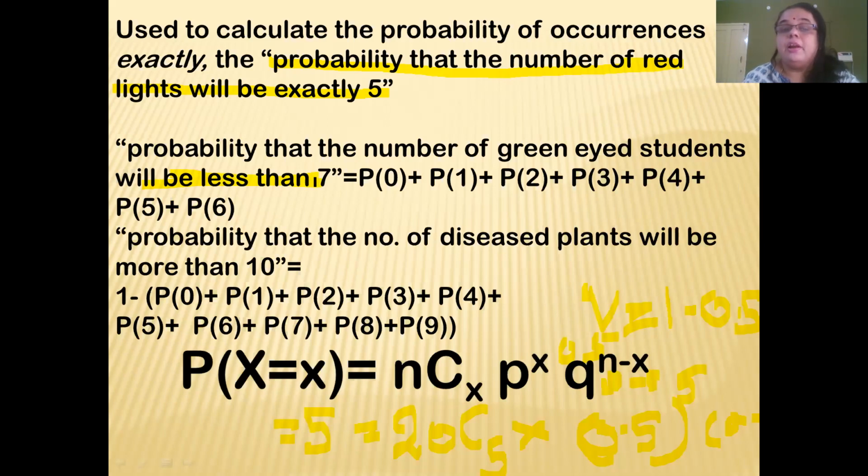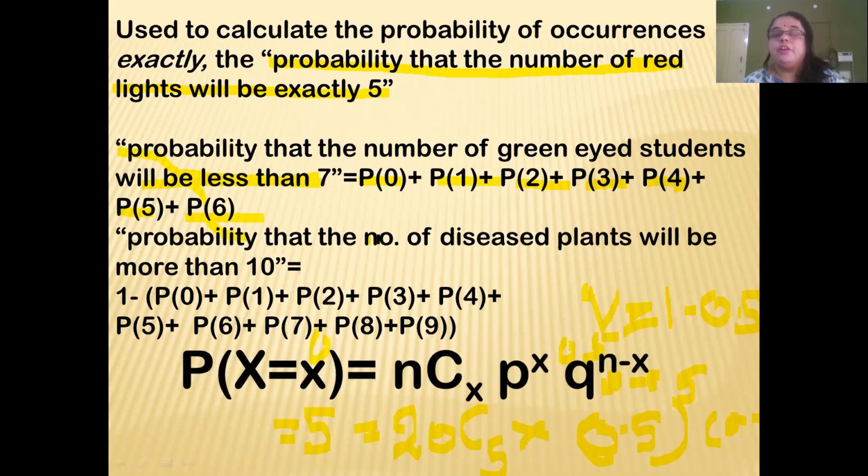Here less than 7 means you have no choice but to find P of 0, P of 1, P of 2, P of 3, P of 4, P of 5 and P of 6. So you cannot find this in a single formula. Every time you have to put P of X as 0, 1 and so on and find the probability. I mean, you have 6 steps before you can arrive at this kind of answer.